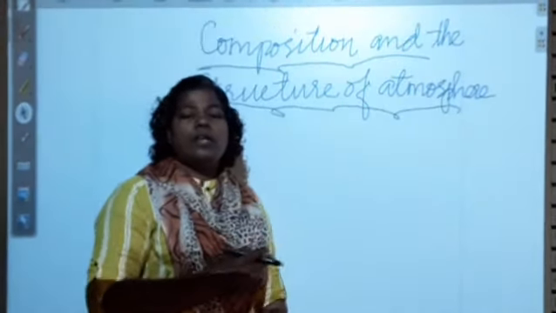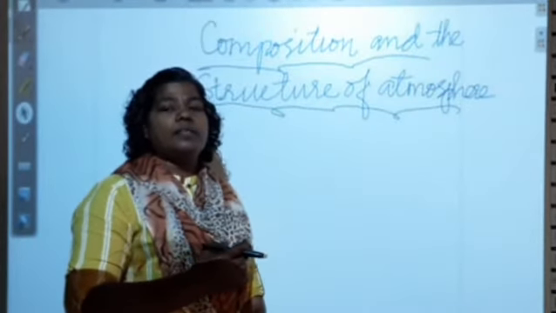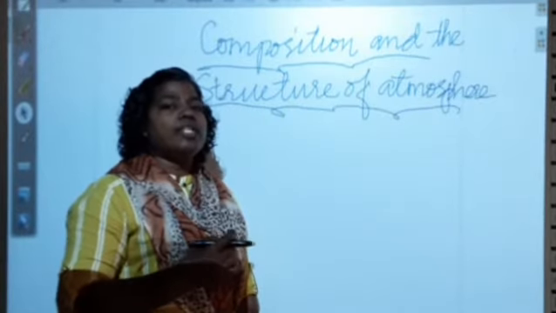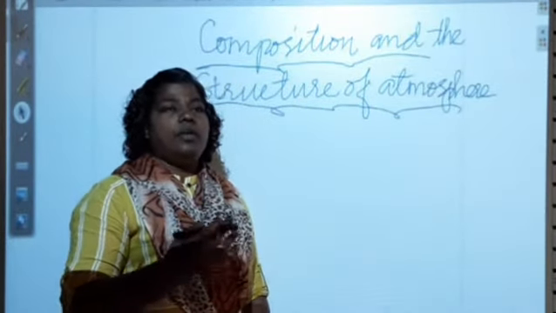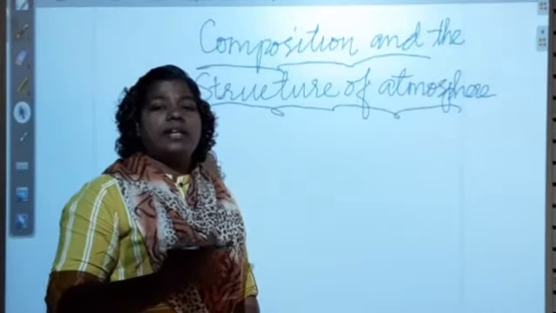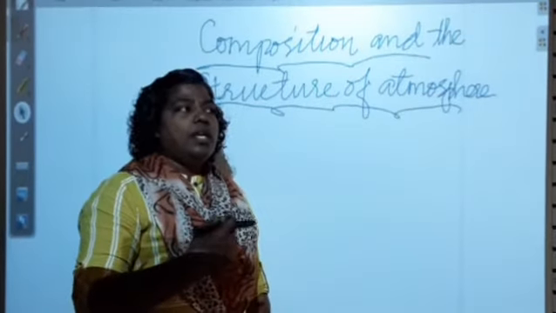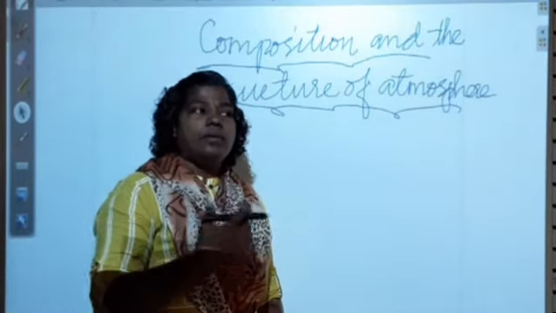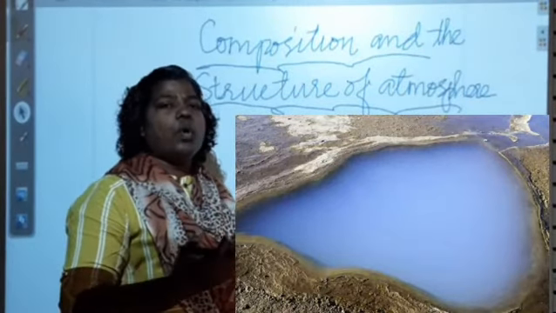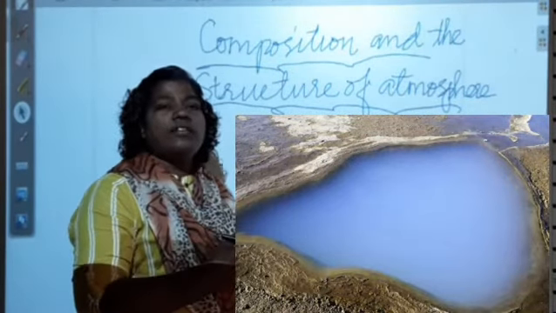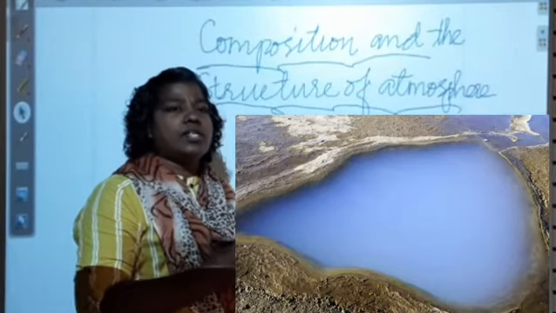The next thing we find in the atmosphere is water vapor. Okay, what is water vapor? The water vapor is generated every day, and it is generated constantly because of evaporation. Evaporation from different water bodies makes water vapor, and this water vapor will be released from the atmosphere due to condensation.